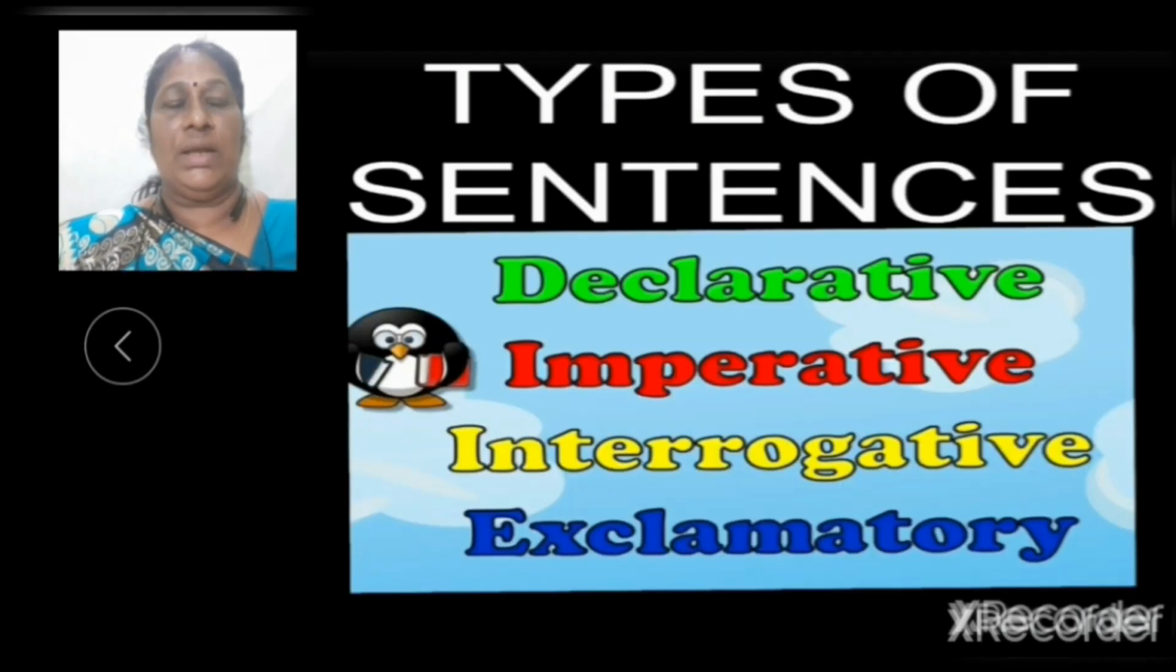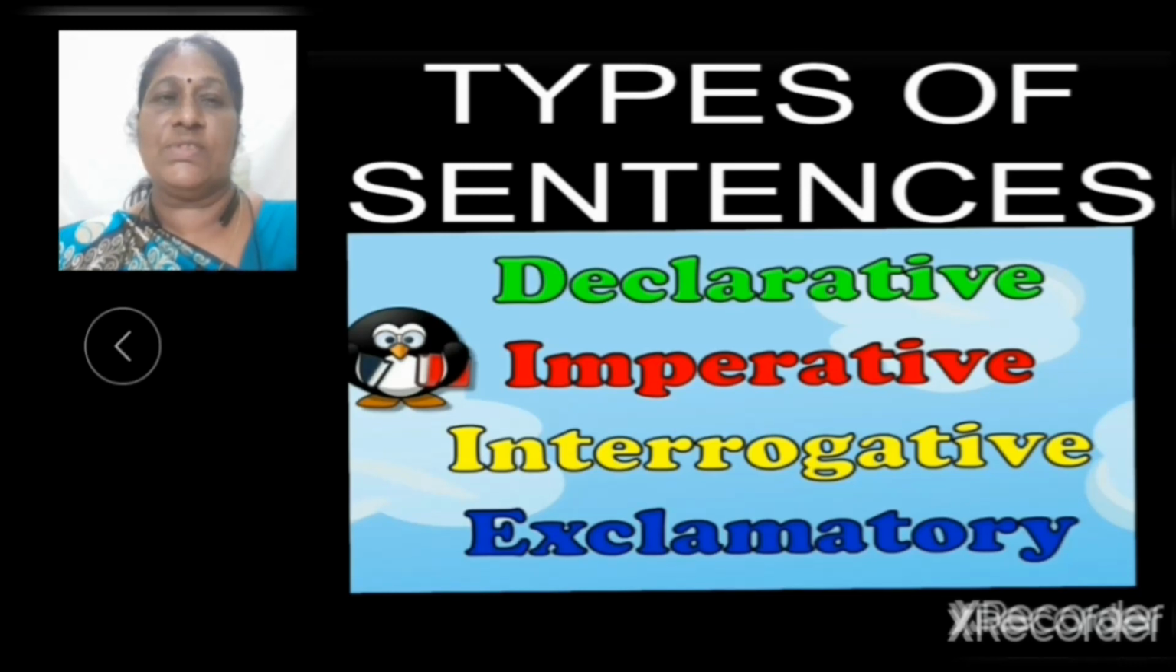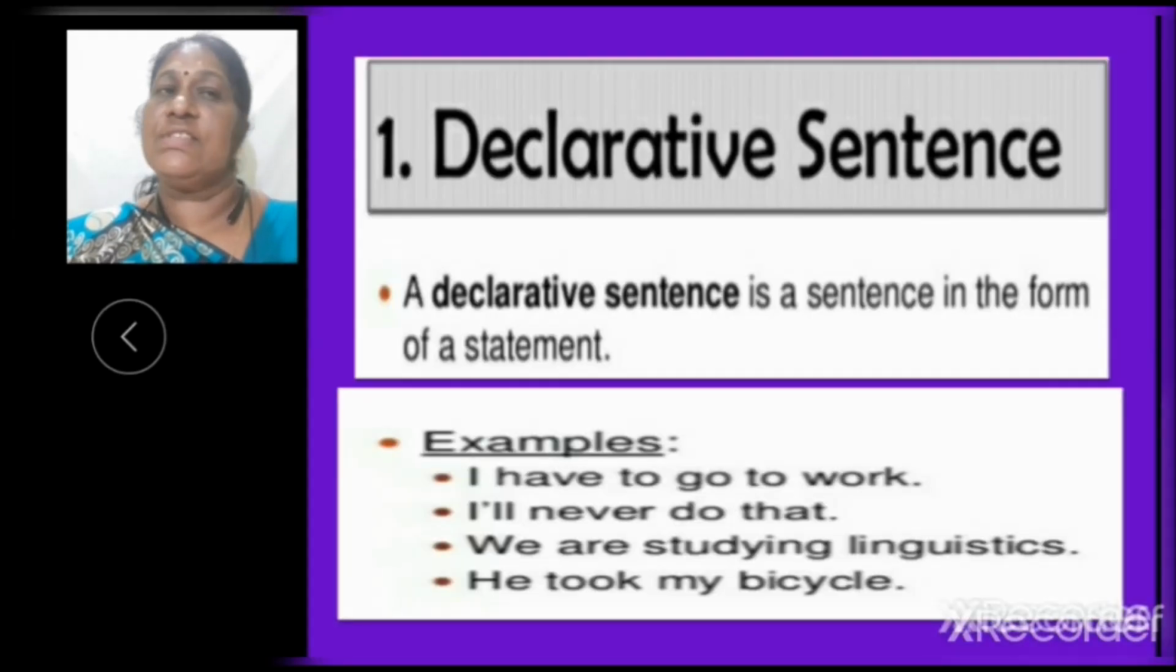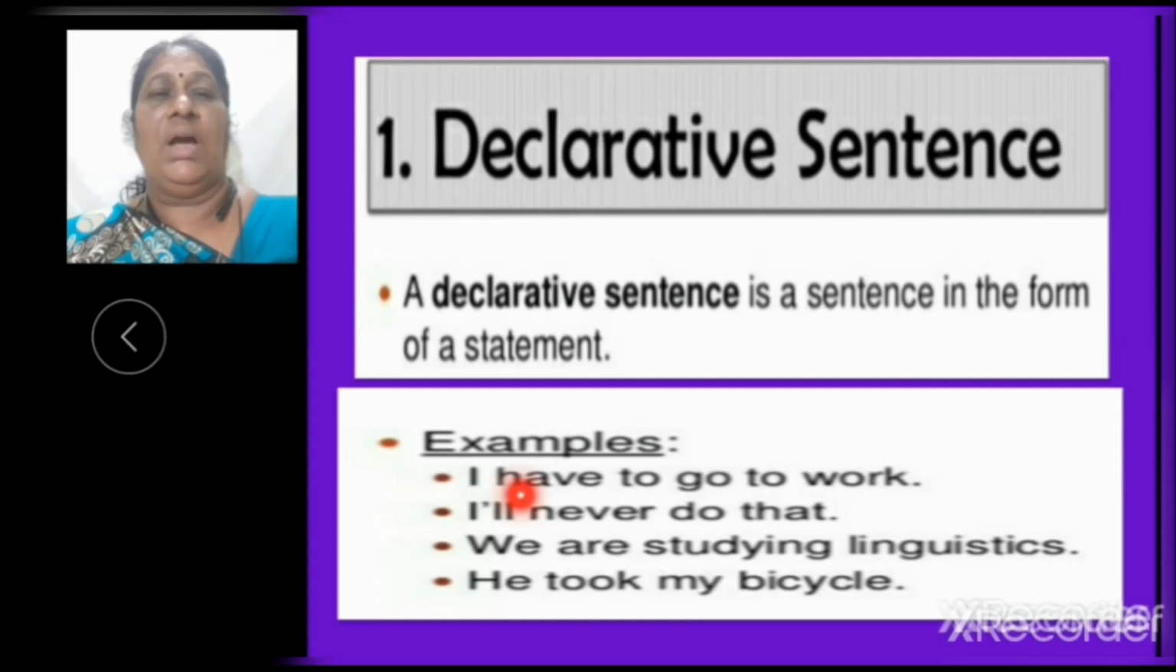Now we will learn about how many types of sentences there are. There are four types of sentences: declarative sentence, imperative sentence, interrogative sentence and exclamatory sentence. First, declarative sentence. A declarative sentence is a sentence in the form of a statement. Children, simple sentences are called declarative sentences. For example, I have to go to work. I will never do that. We are studying linguistics. He took my bicycle.